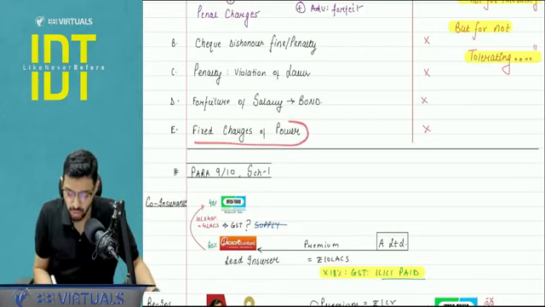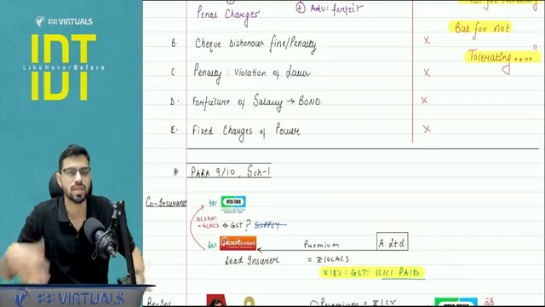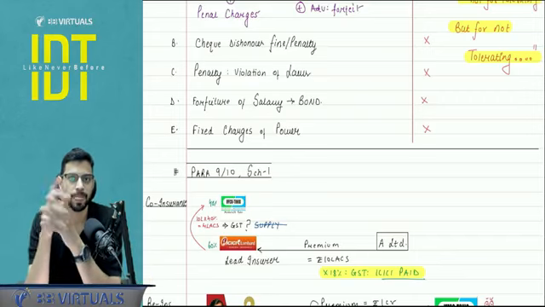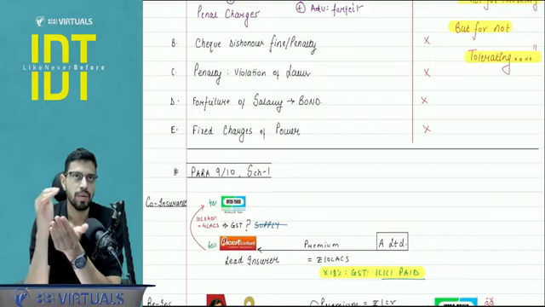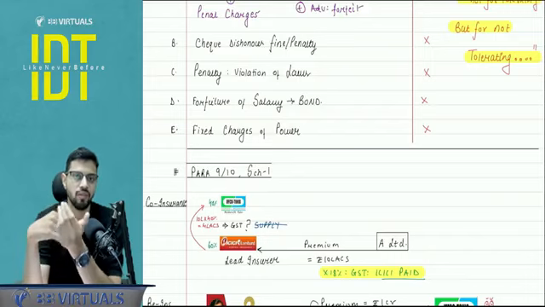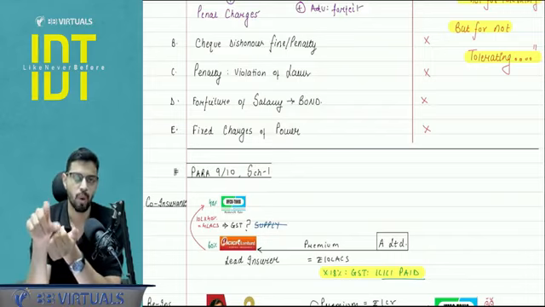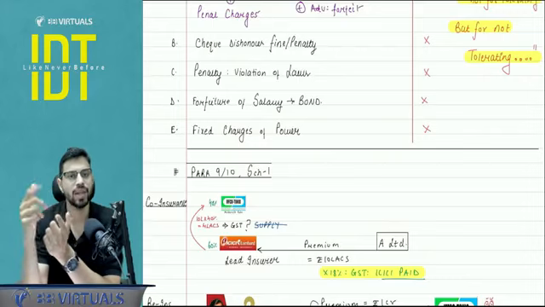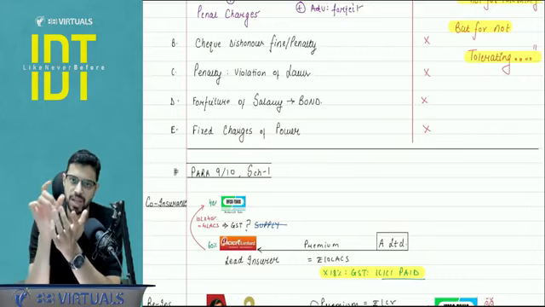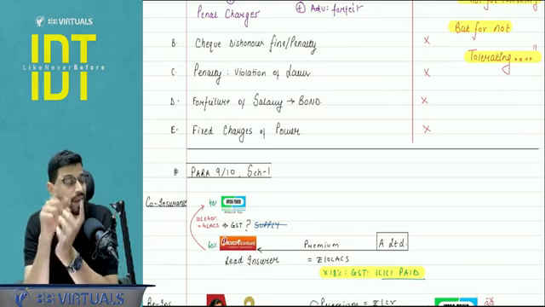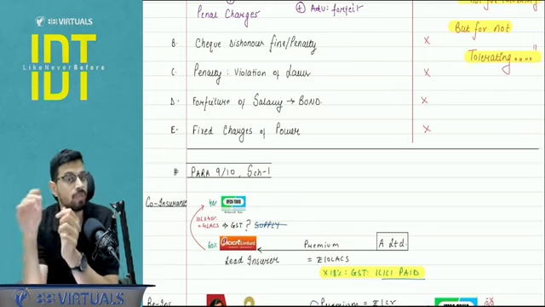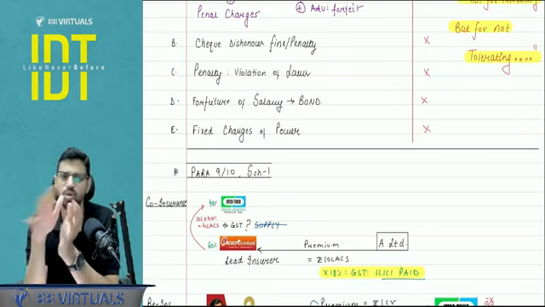Next, fixed charges of power. Sometimes the electricity distribution companies charge a variable amount and a fixed amount. For example, if your use of electricity is less than 5 units, then they will charge you a fixed power rate, and beyond that there is a variable power rate. Whenever the fixed power charges are being levied, does it imply that the company is tolerating you not using minimum 10 units? No, sir. Whether 5 units or 10 units, that is not the essence of the contract.